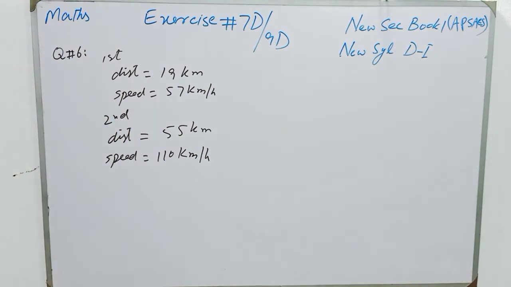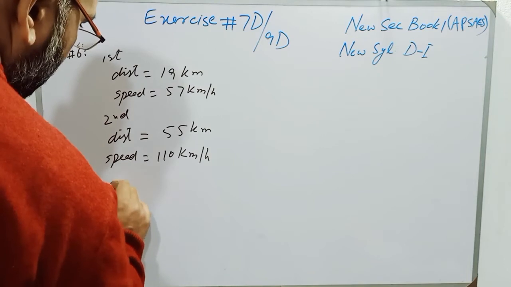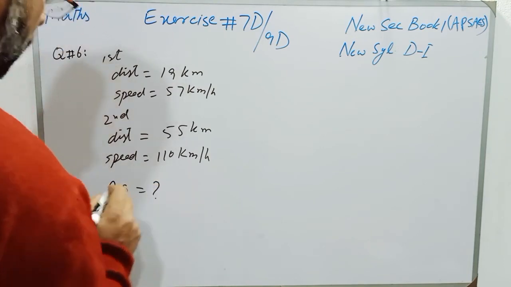And students, find the average speed of the car for its entire journey.